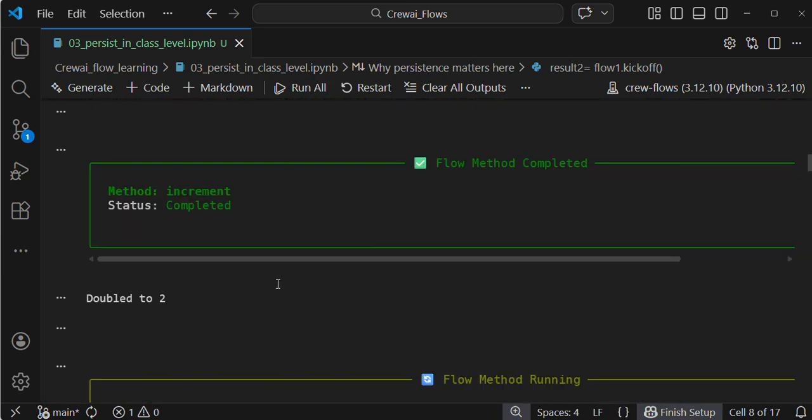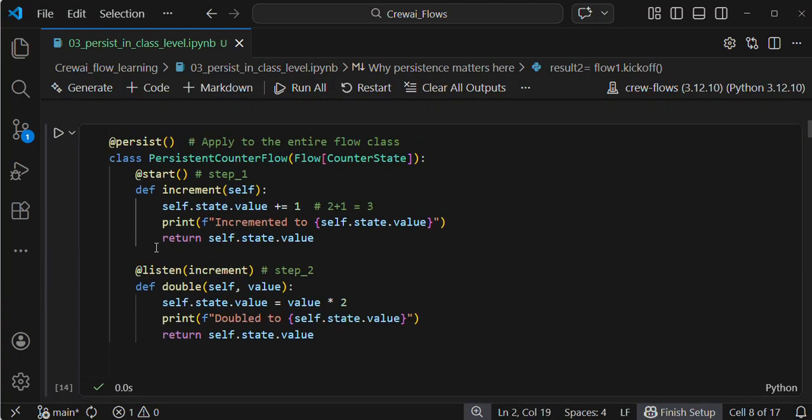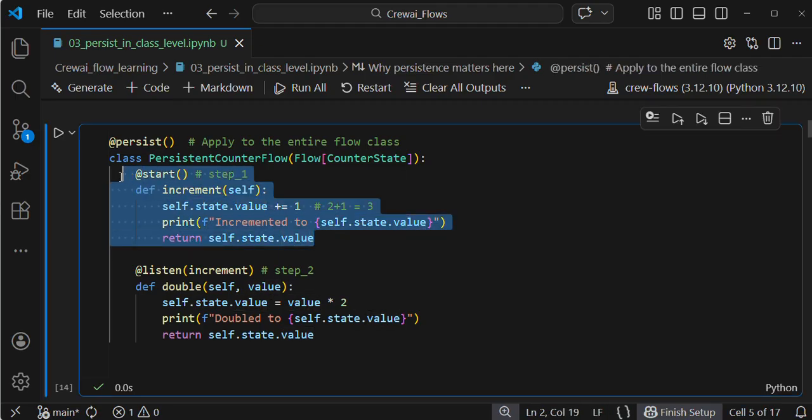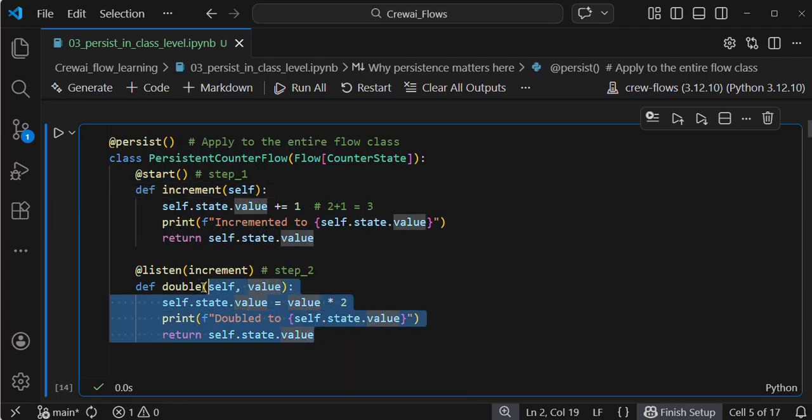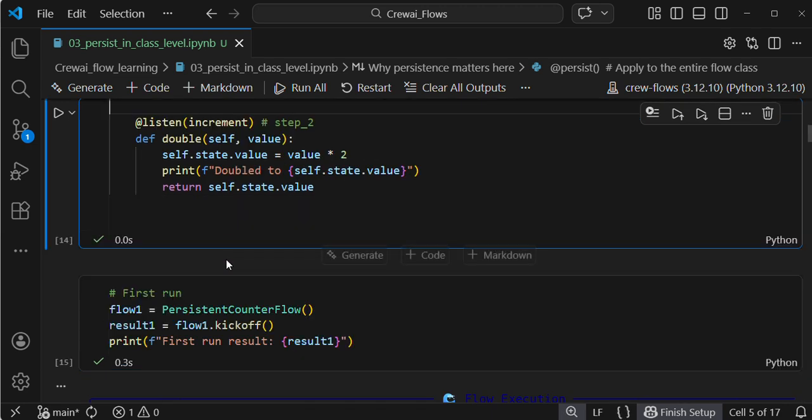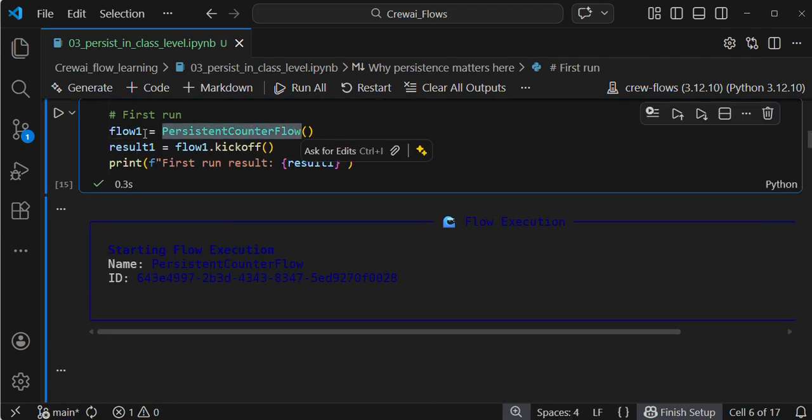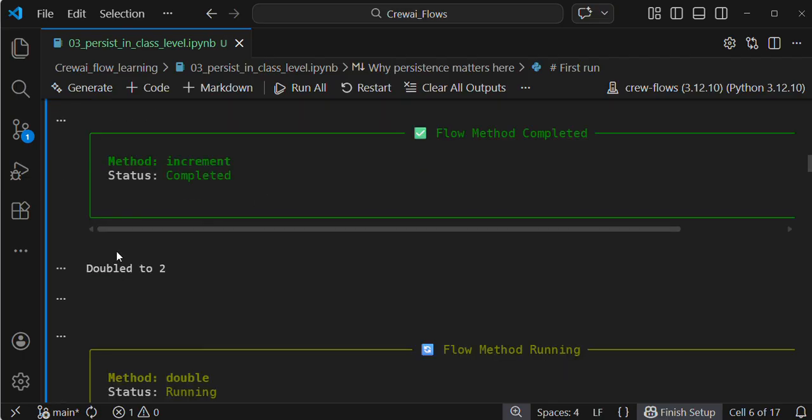So here, automatically for every method execution, once the first step is completed, it will save the state. Then once step 2 finishes its execution, automatically the state will be saved. Here I am using the same object. This is my flow name, I am using flow1. First time I invoke it, it will be 1, doubled to 2.